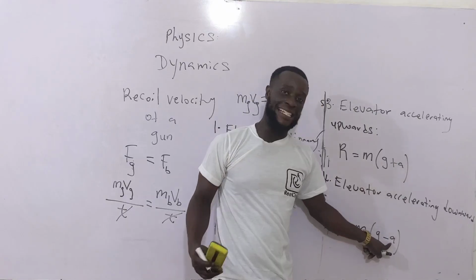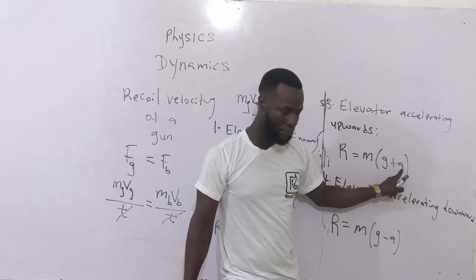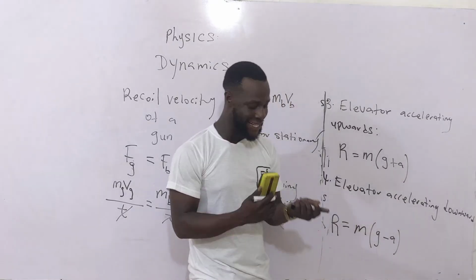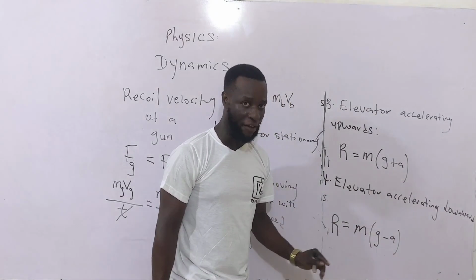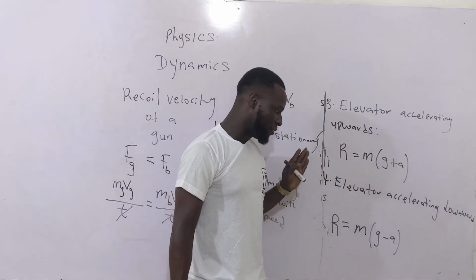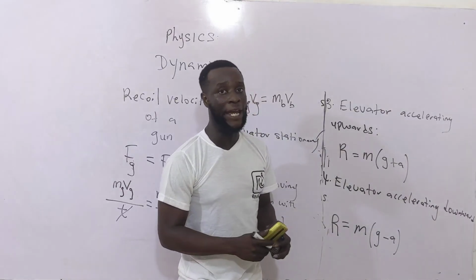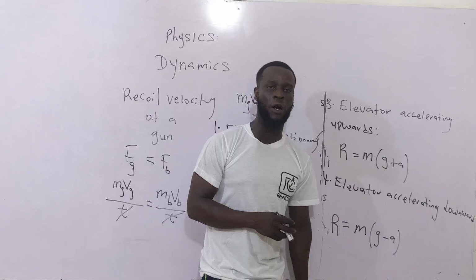Here, a is the acceleration of the elevator or of the lift, and g is the acceleration due to gravity, and m is the mass. So if the elevator is accelerating downwards, you are weighing less, and if it's accelerating upwards, you are weighing more than your actual weight.